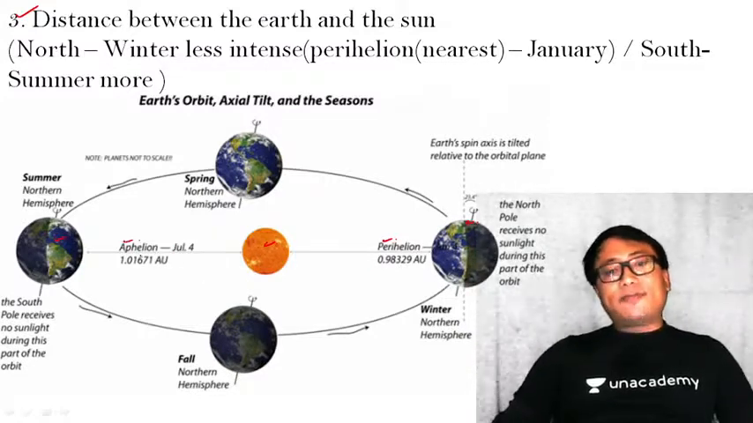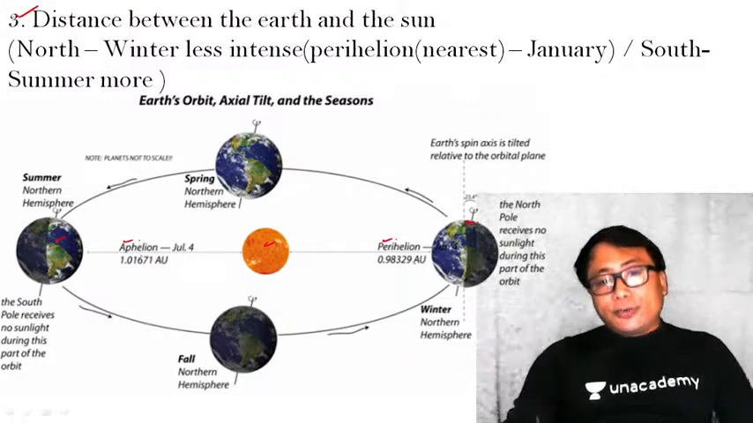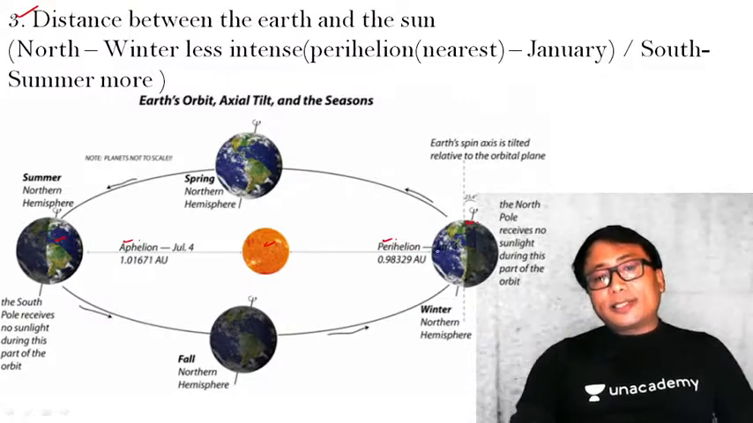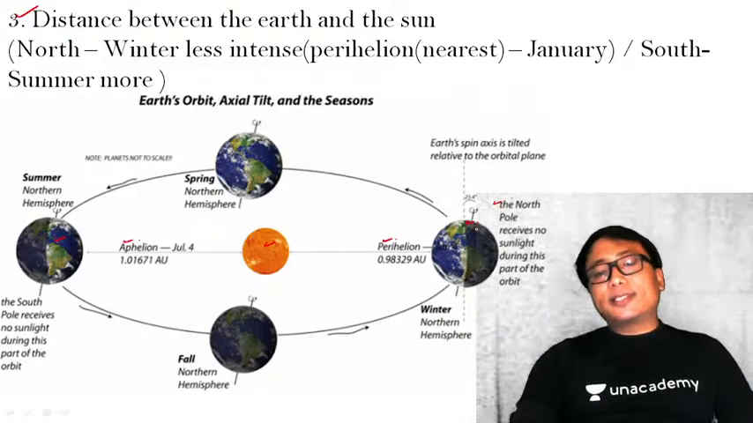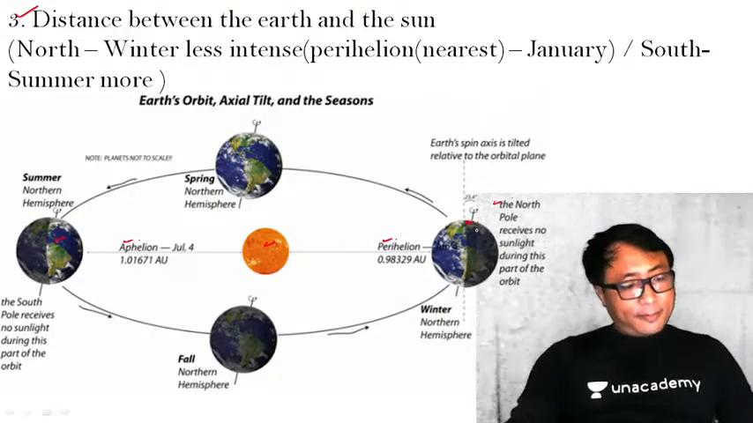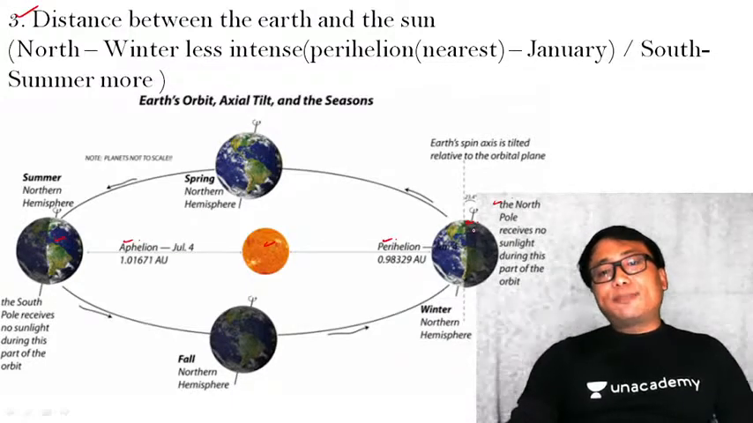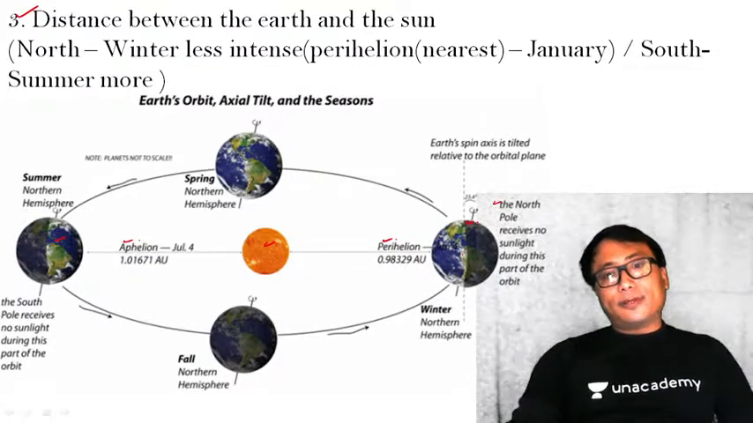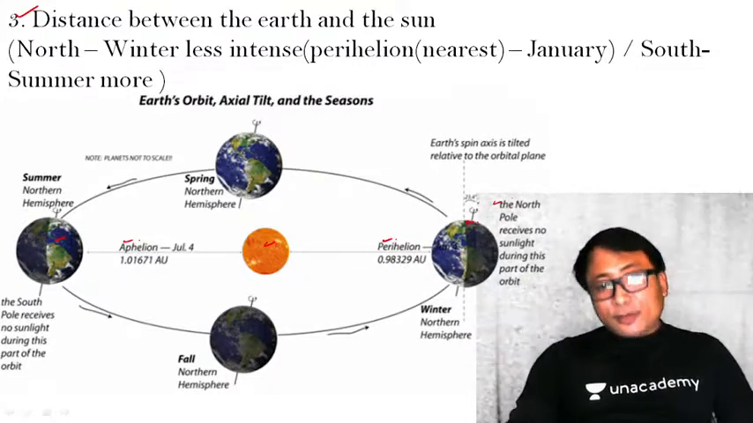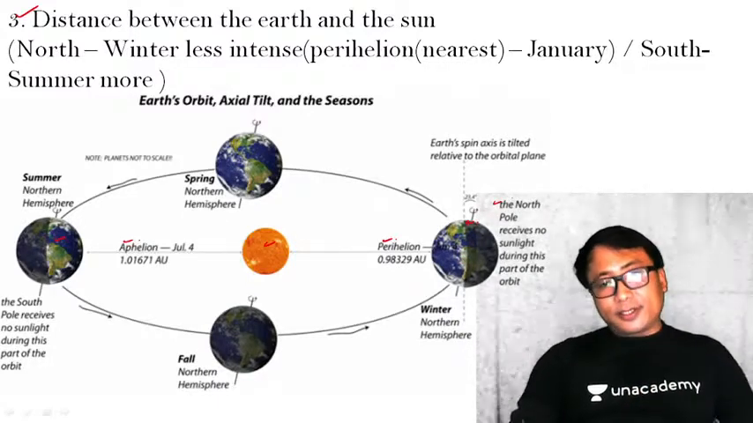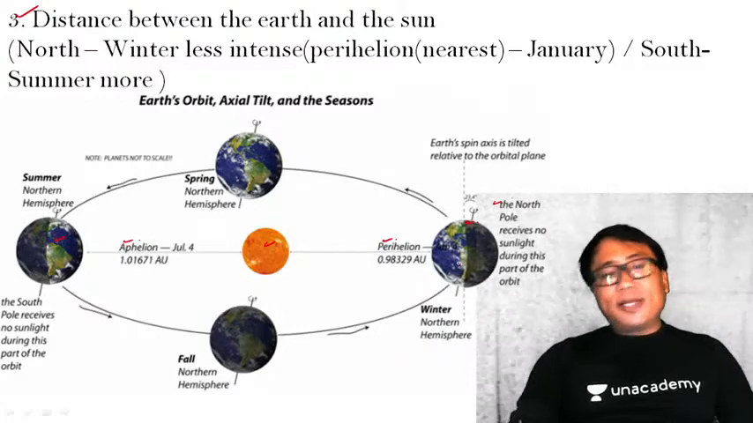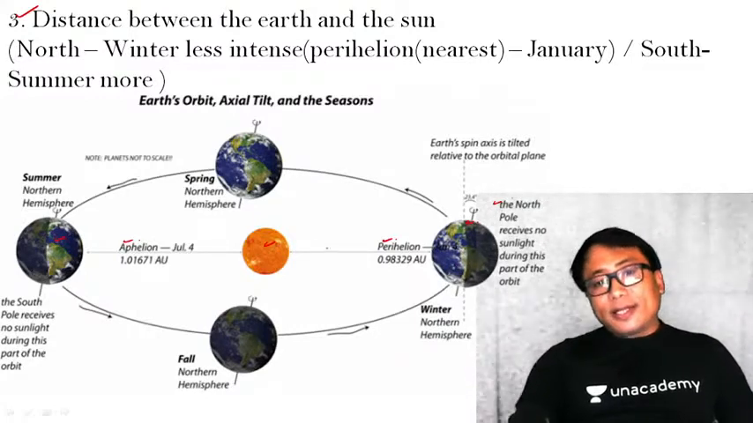Now, what is the significance of this? You see here, during perihelion, that is when the earth is nearest to the sun, the northern hemisphere experiences winter. Okay, remember this. The northern hemisphere experiences winter when the earth is nearest to the sun. And this is because of the orientation of its tiltedness. Now you see, what is the implication? Implication of the distance from the sun.